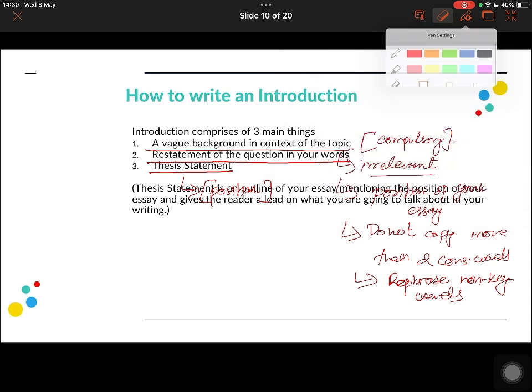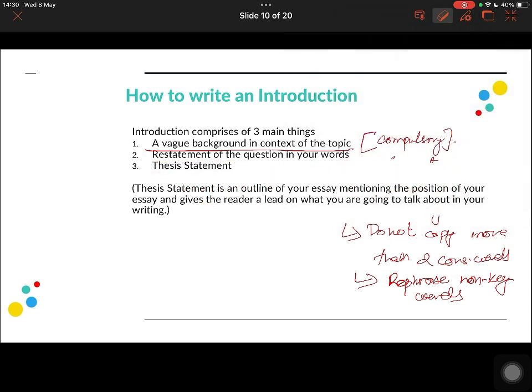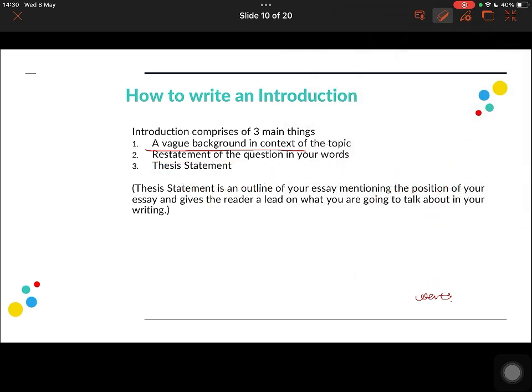So a thesis statement is basically an outline of your essay, mentioning the position of your essay, and it gives the reader a lead on what you are going to talk about in your writing. As I have already mentioned, it's basically a summary of your entire essay. You should present your opinion in the first paragraph rather than mentioning it in the second paragraph, and your entire essay should be in sync with your introduction, right?